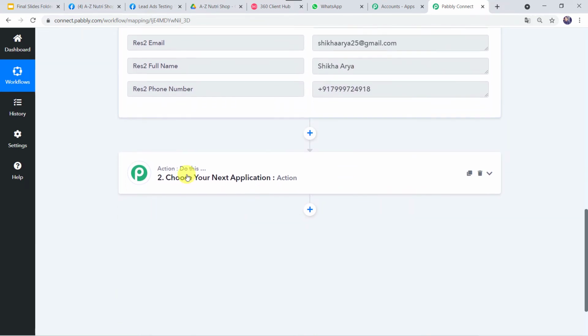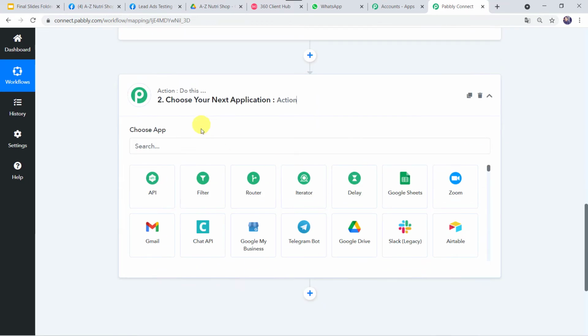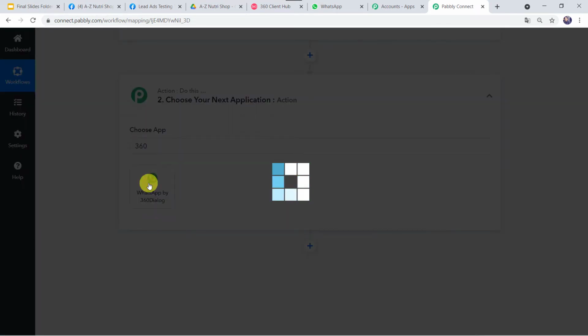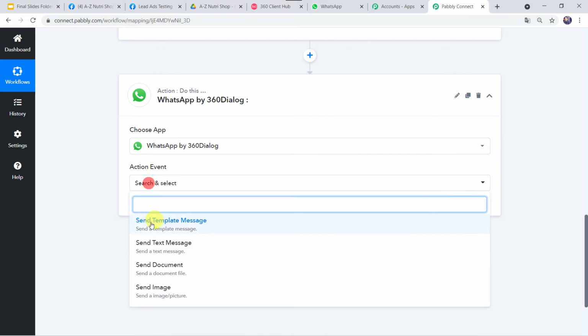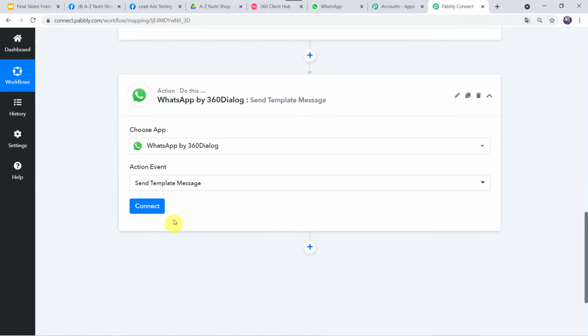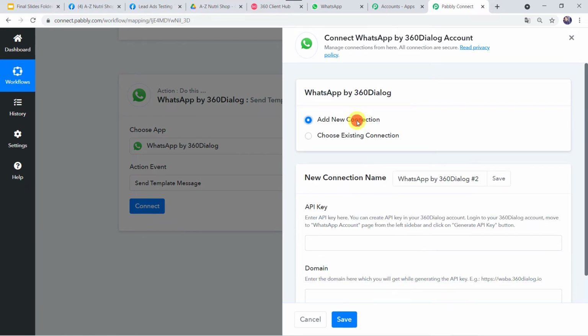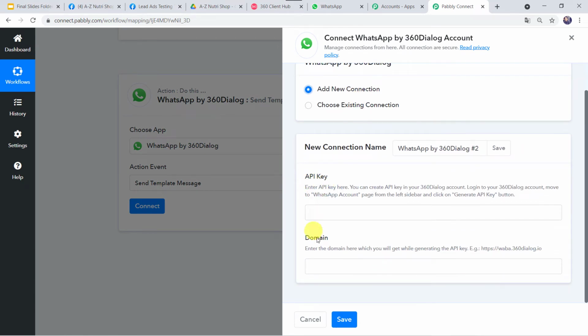So for that we have to come to this action window and here we have to select the application name as 360 Dialog. In the action event, let us select send template message. Let's click on connect. Here again we have to click on add new connection. Now it is asking for the API key and domain. So let us read the instructions.